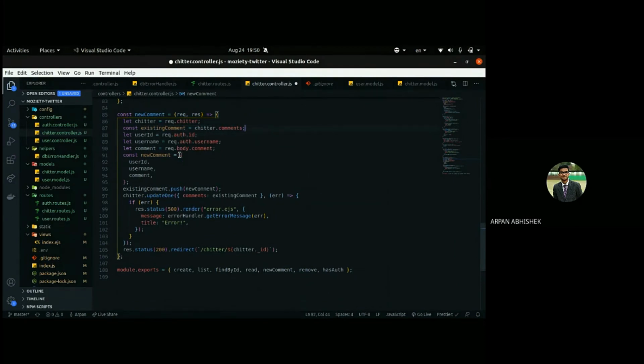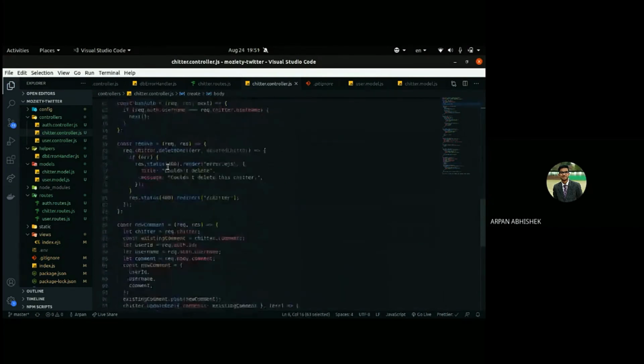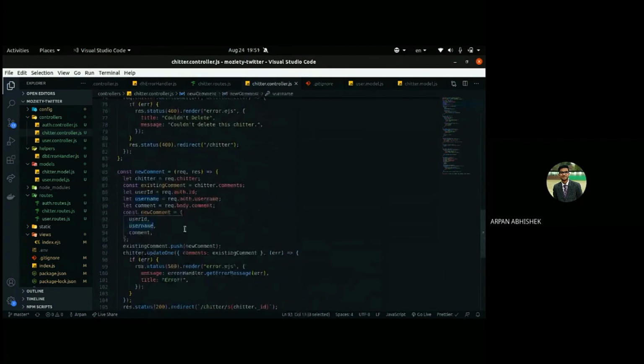We can remove this console.log, which was just to debug, and we'll add the user ID, username, and comment from the body, obviously. This user ID and username will again come from the auth, whoever is logged in. Now we'll create a new comment like we did here, a new body with that user ID, that comment, and that username.